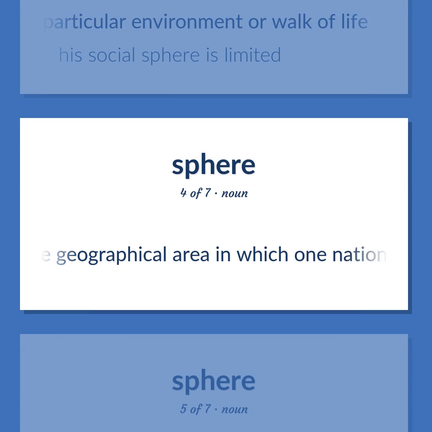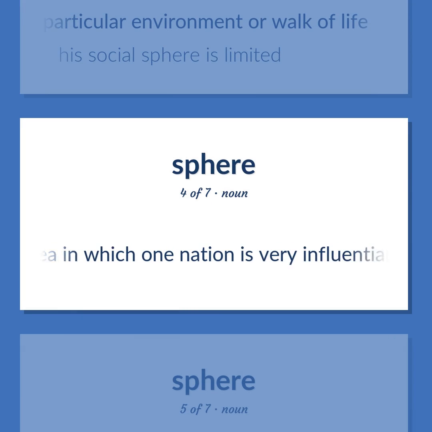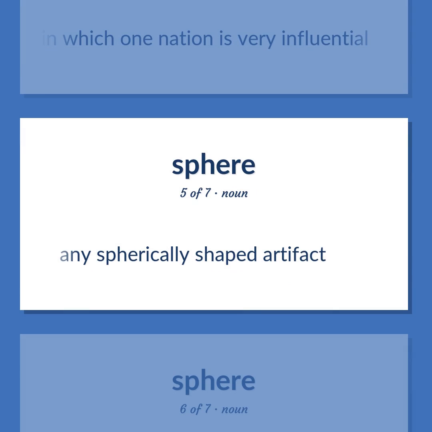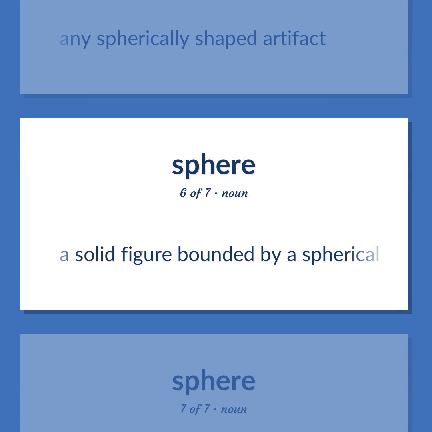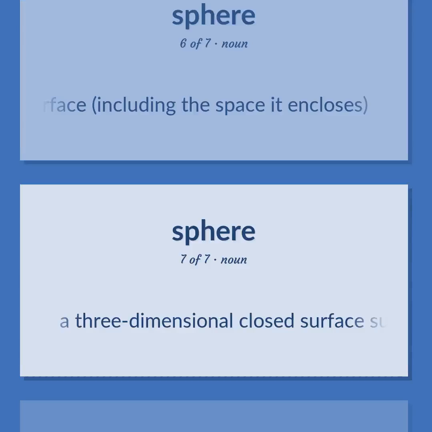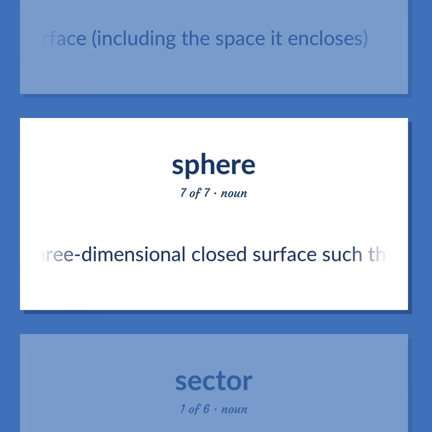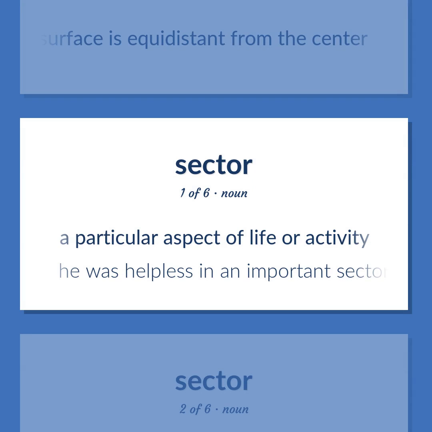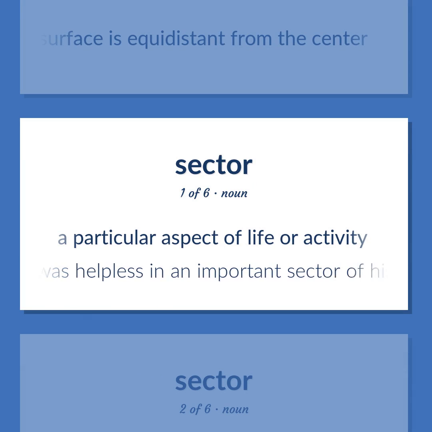The geographical area in which one nation is very influential. Any spherically shaped artifact. A solid figure bounded by a spherical surface, including the space it encloses. A 3-dimensional closed surface such that every point on the surface is equidistant from the center. A particular aspect of life or activity. He was helpless in an important sector of his life.